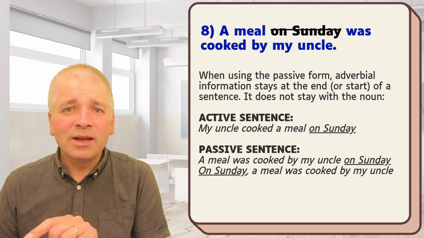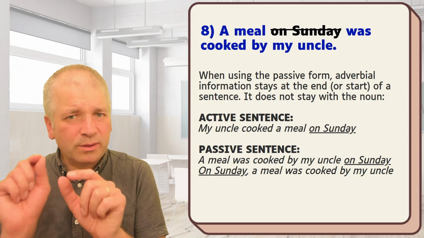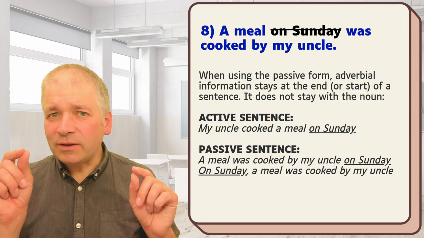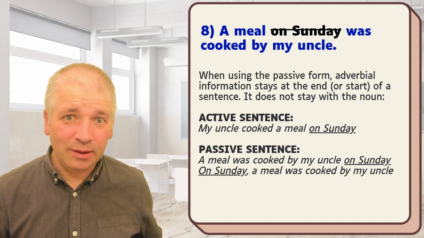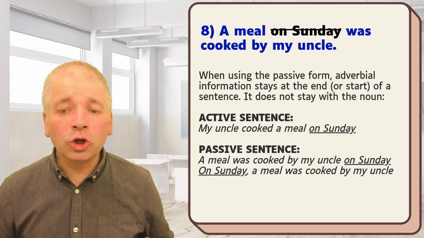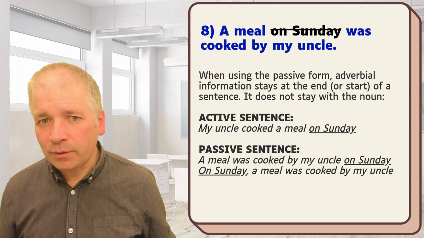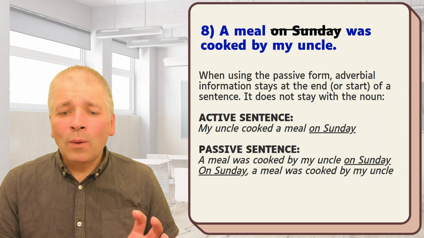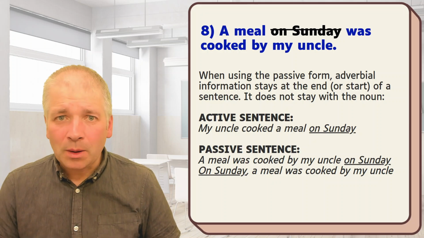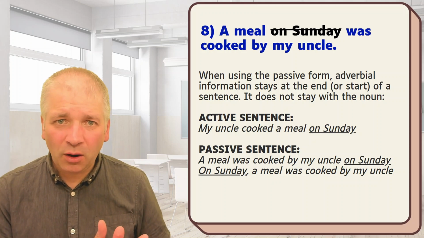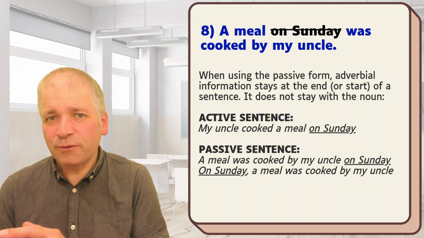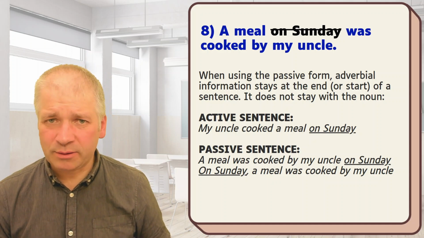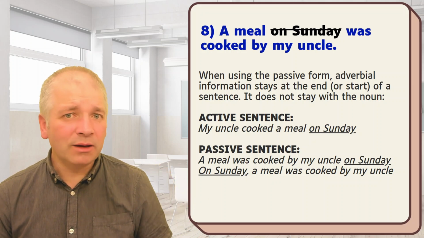On Sunday does not describe the meal. On Sunday describes the whole event, when the meal was cooked by the uncle. And in this situation, if it was an active sentence, we would say this: my uncle cooked a meal on Sunday. Then if we change it into the passive, where does on Sunday go? Well, it does not go with the meal. Meal goes to the start of the sentence because it was the object, and in the passive form it becomes the subject. On Sunday can stay at the end of the sentence, or it could even begin the sentence with a comma afterwards.